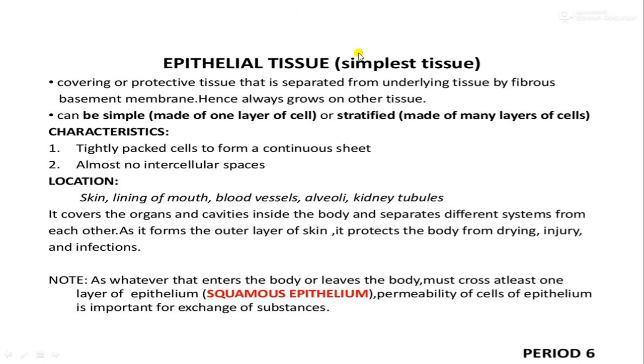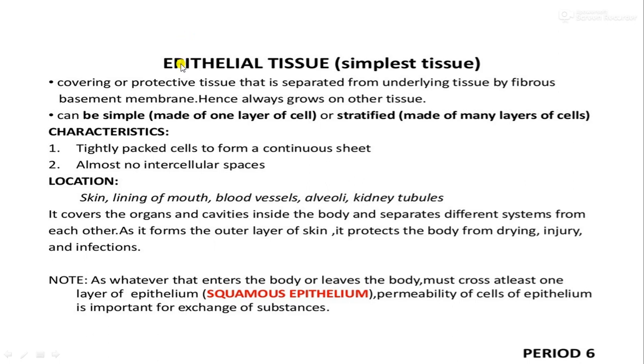This is the simplest tissue. Other tissues are more complicated, and this is the covering or protective tissue. Epi means covering. Epidermis in plants, as we have learned, protects the plant parts.